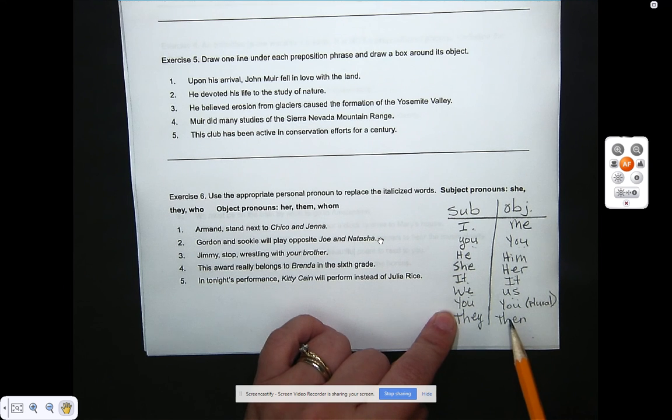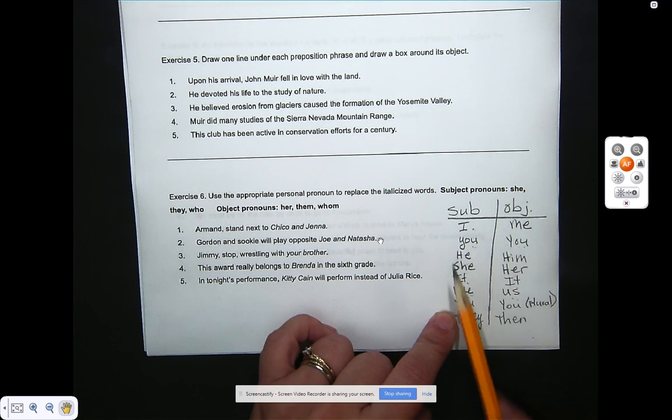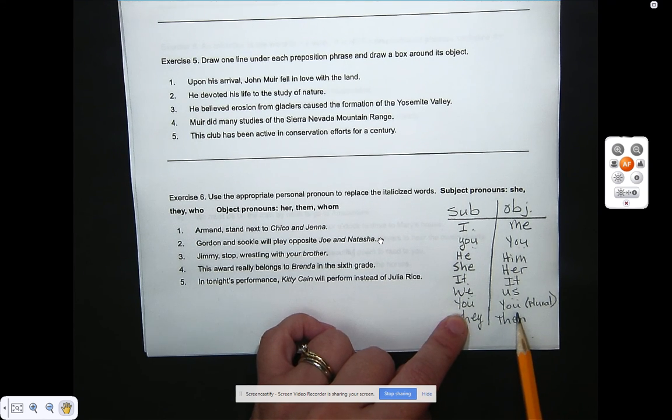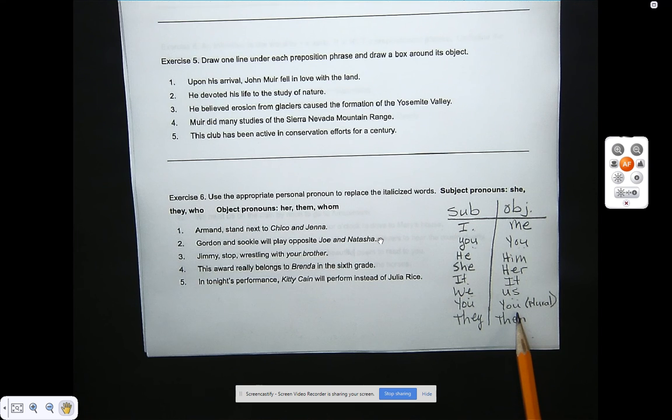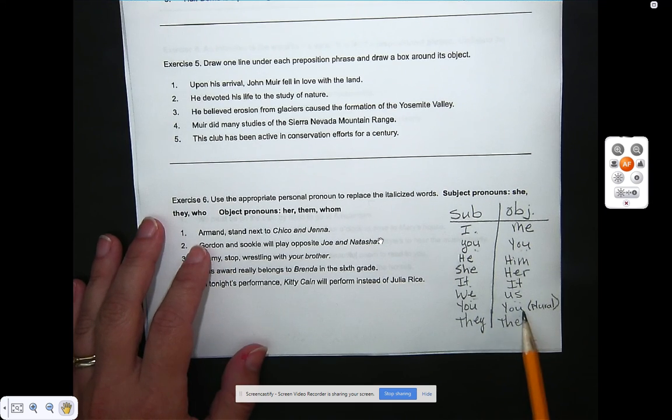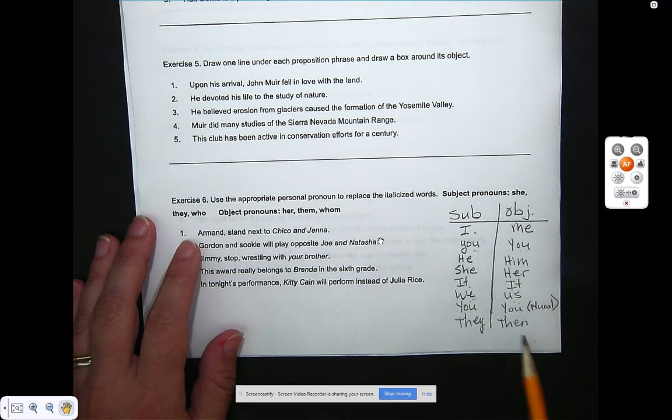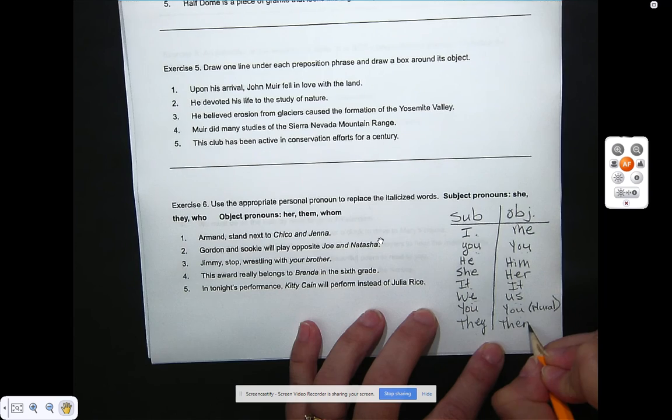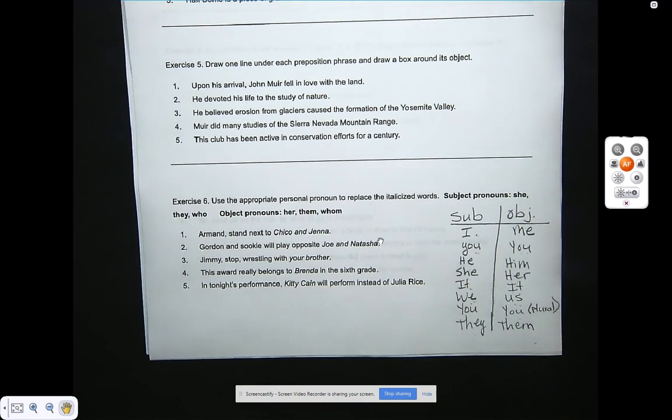Now, you is listed again. So you've got you listed twice. Well, 4 times if you count subject and object. This is you plural. So you all get ready to go to the library. And I'm talking to 25 students or 30. Okay, so that can be plural. And then they and them. Sorry, them. I got a little rushed.